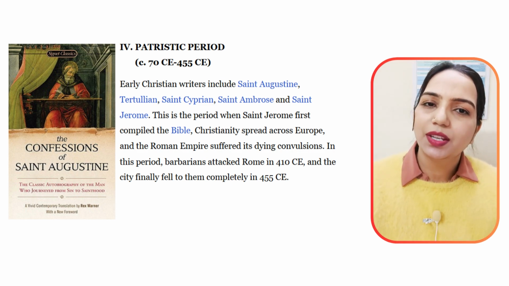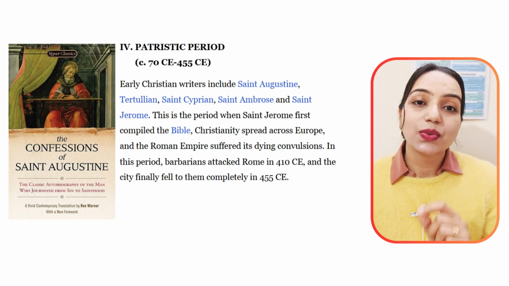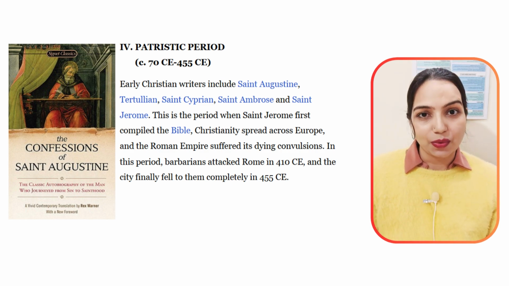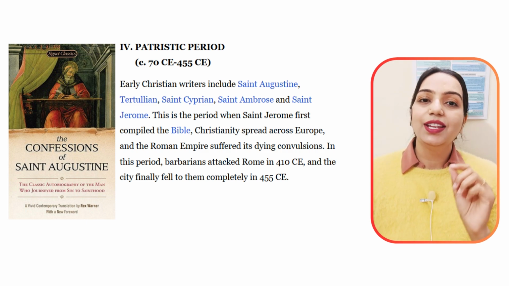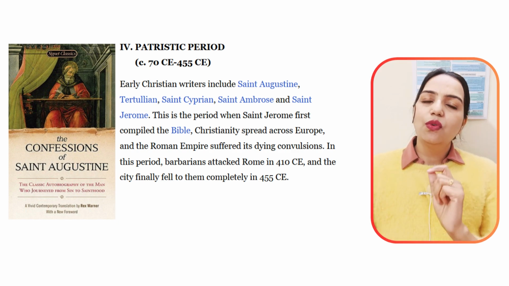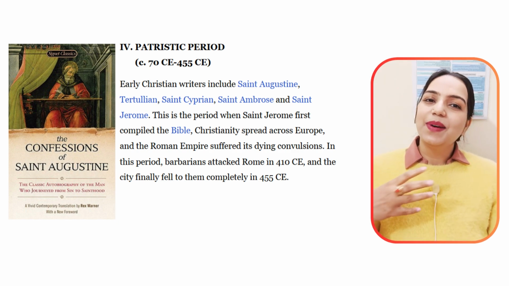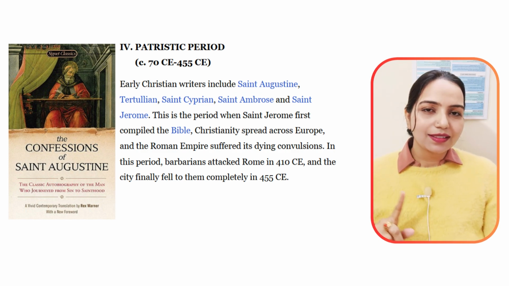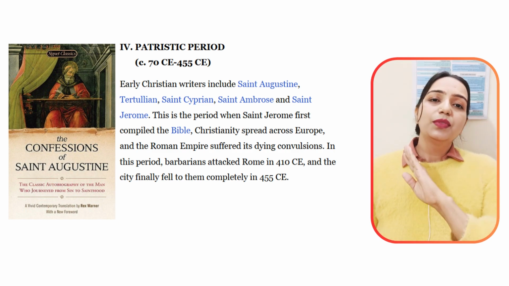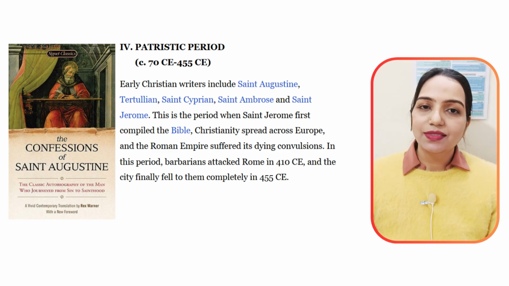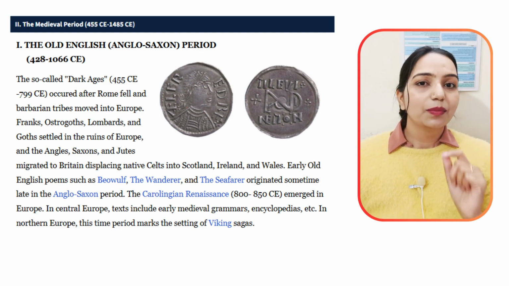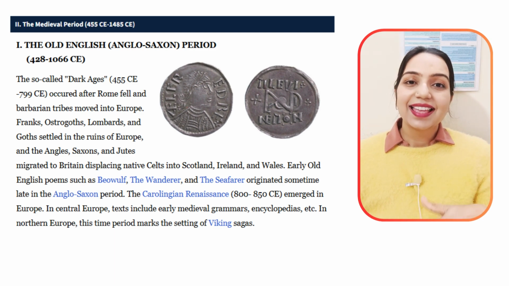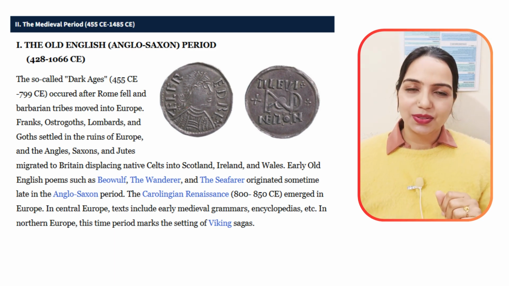Under the Roman period only, we saw another sub-age known as the Patristic period, which is about the spread of Christianity all across Europe. At this time we saw the early Christian writers, and around 410 BCE, some barbarians started attacking Rome, and Romans decided it's time to pack our bags and protect our land. They left Britain completely in 455 CE. After Romans left, Britain felt quite alone. So Germanic tribes said, not to worry, we are here. That's how Anglo-Saxons and Jutes came into the picture.